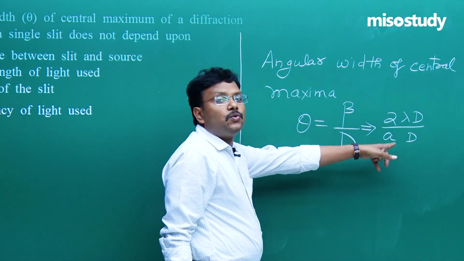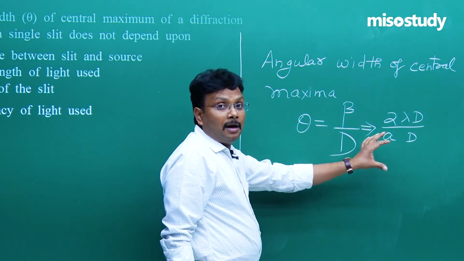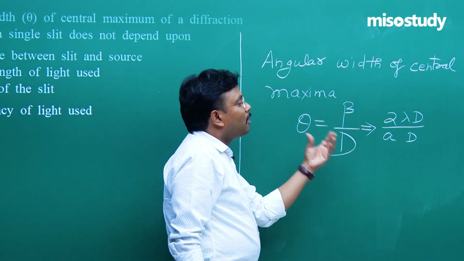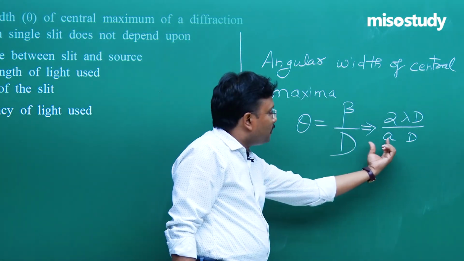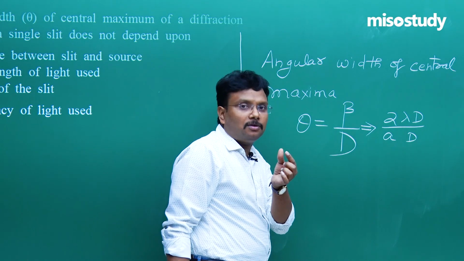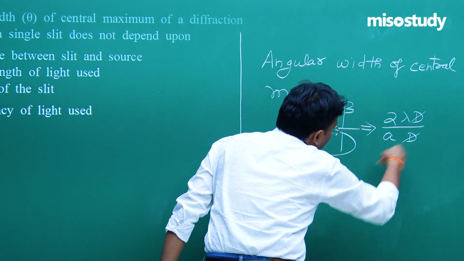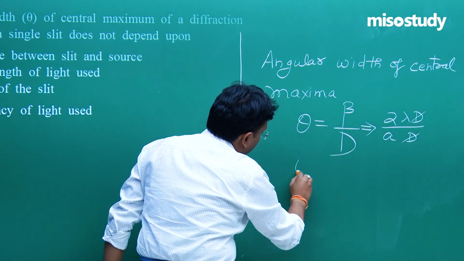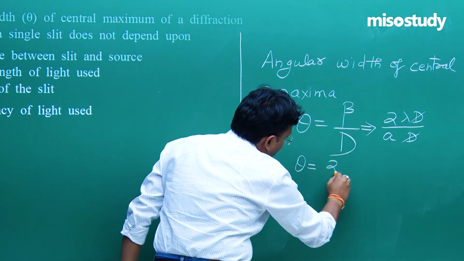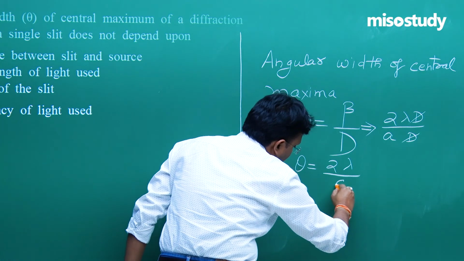So rather than using slit spacing small d, because it is mentioned it's a single slit, we use the slit width of the single slit, small a. Obviously D and D cancel, so theta is equal to 2 lambda upon a.